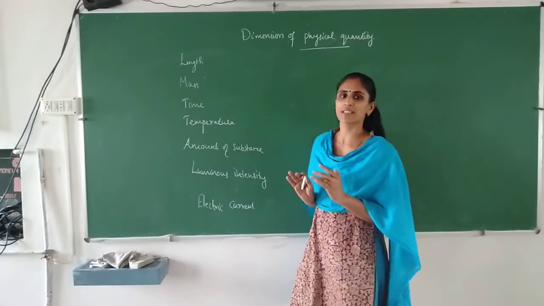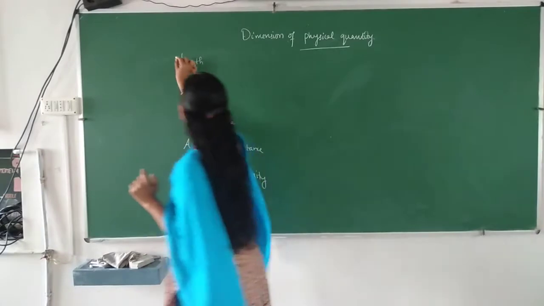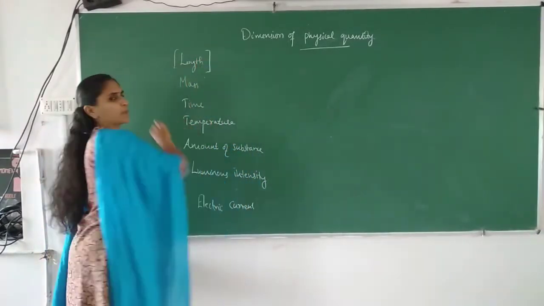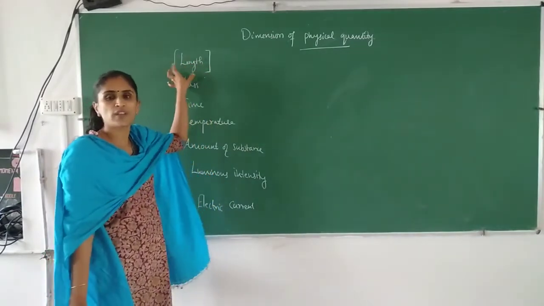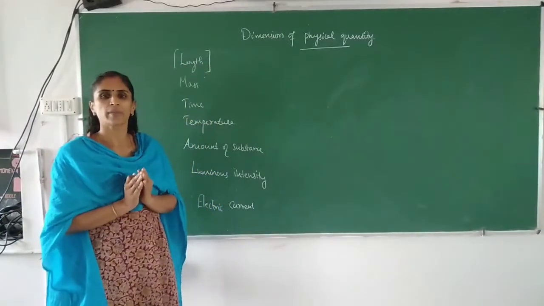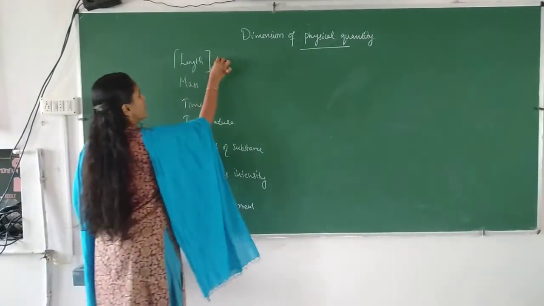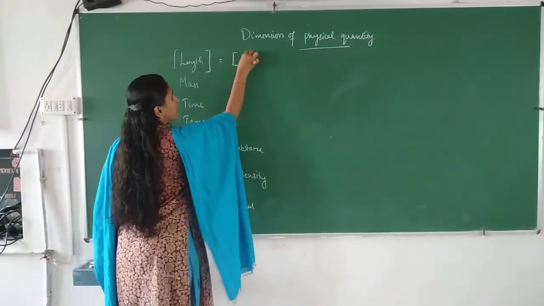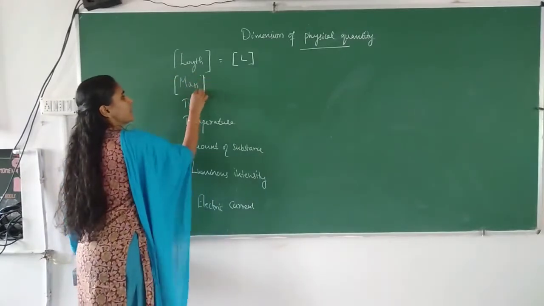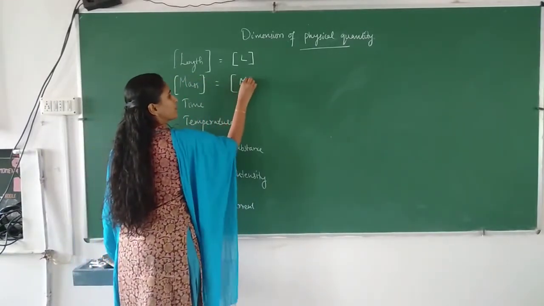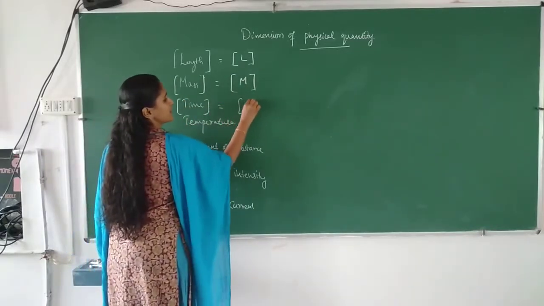Whenever we are representing dimension, we will write it in a square bracket. So this will be read as dimension of length. If length is written in a square bracket, that will be read as dimension of length. The dimension of length is written as L. Similarly, dimension of mass is M, and dimension of time is T.